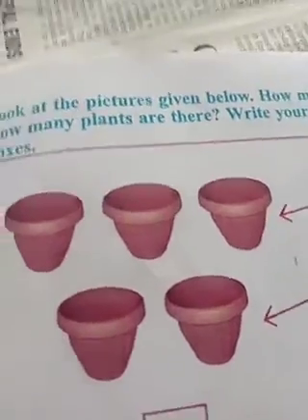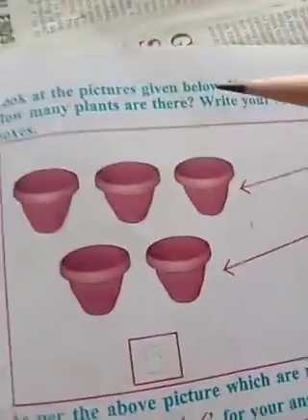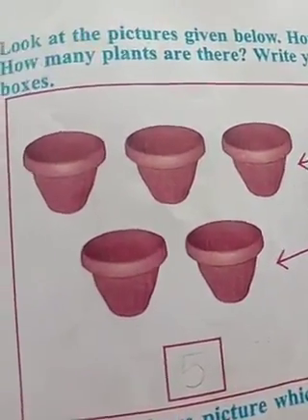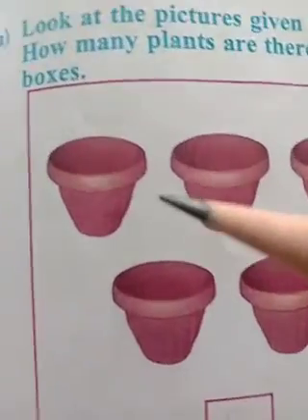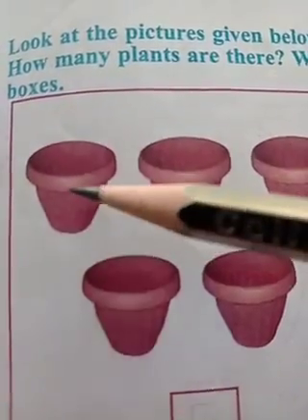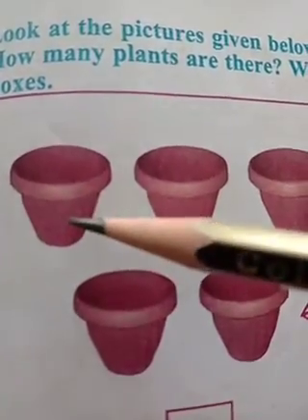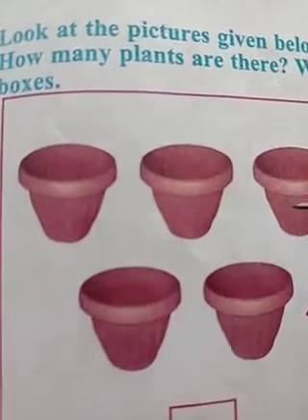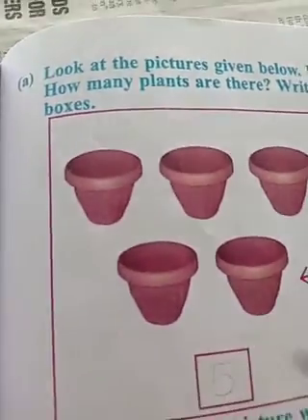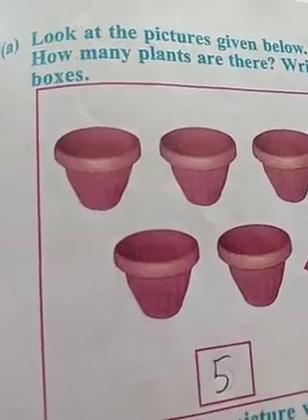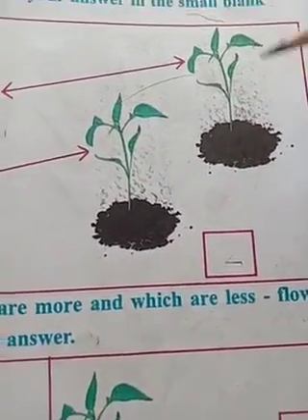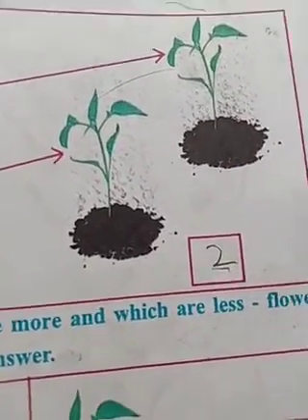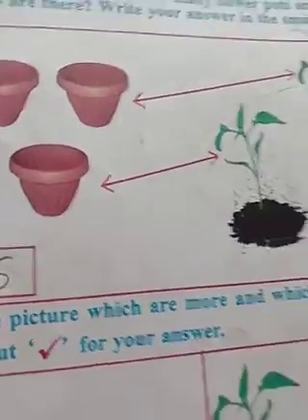We are counting and writing it. See here, how many pots are here? Some plants are here, pots are here. Let us count with me, children. 1, 2, 3, 4, 5. 5 pots. Here 1, 2 plants. 5 pots and 2 plants.